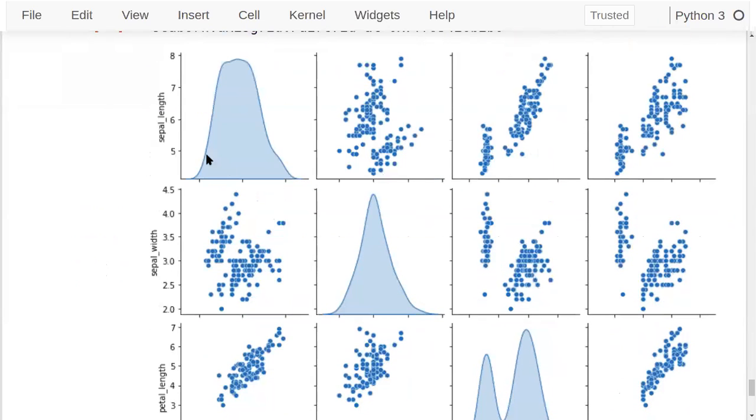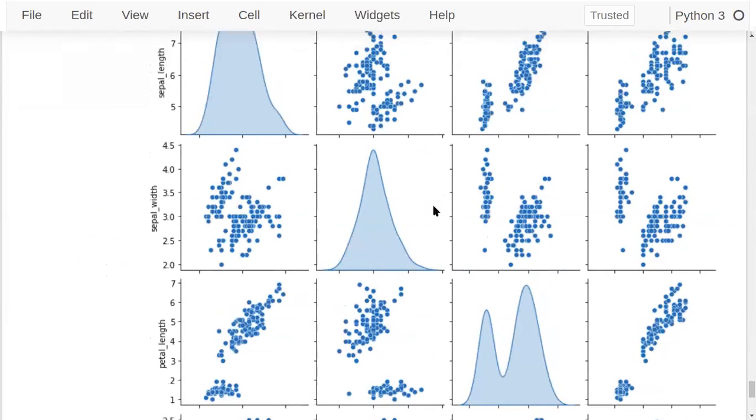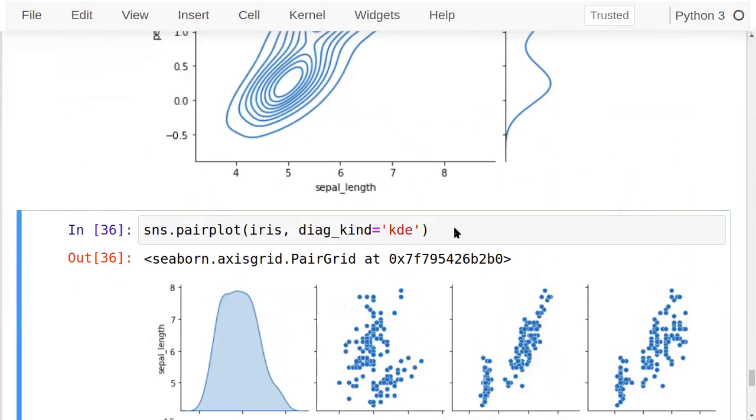You see the distribution of sepal length is normal. This is almost a great normal again. Sepal width. This is your petal length and this is petal width. The distribution can be seen. Fine. The center diagonal we can change by this method. Or I want to change the kind. Kind is already scatter there, but there's one extra parameter that I can pass called hue.